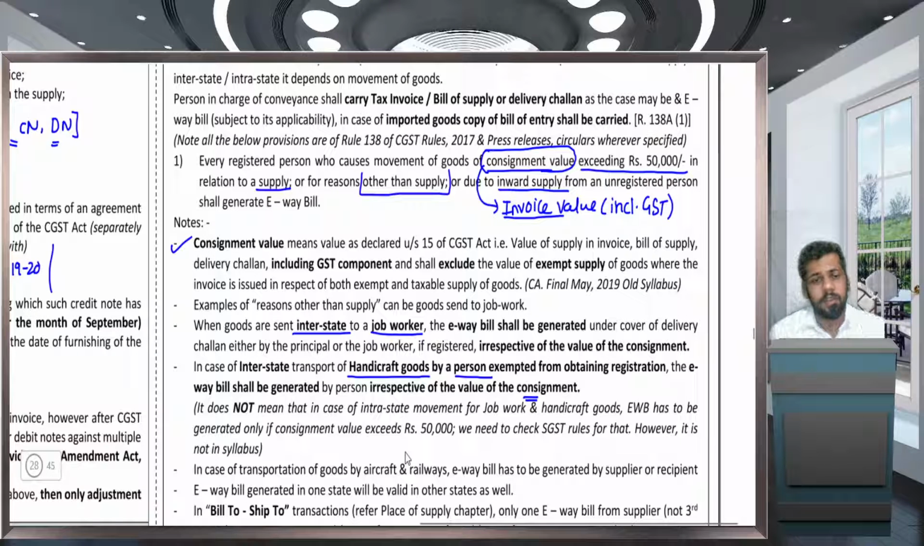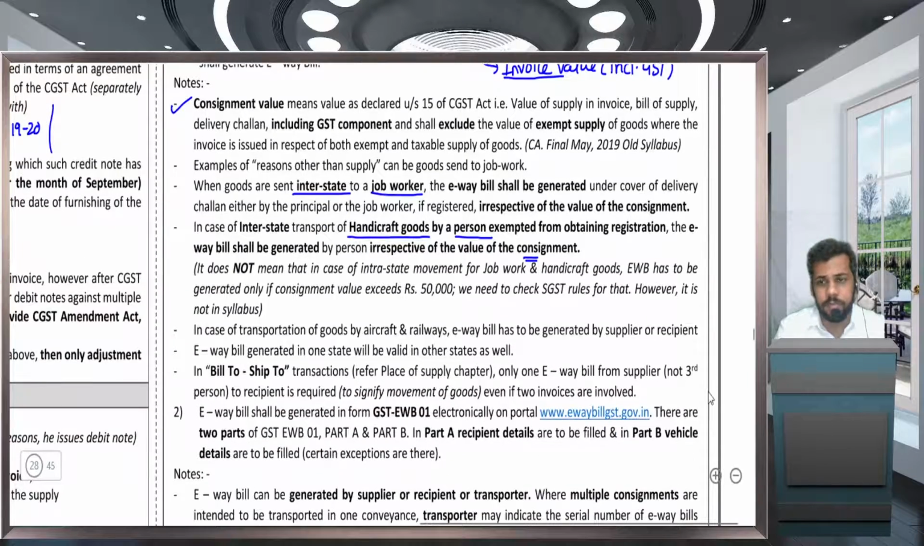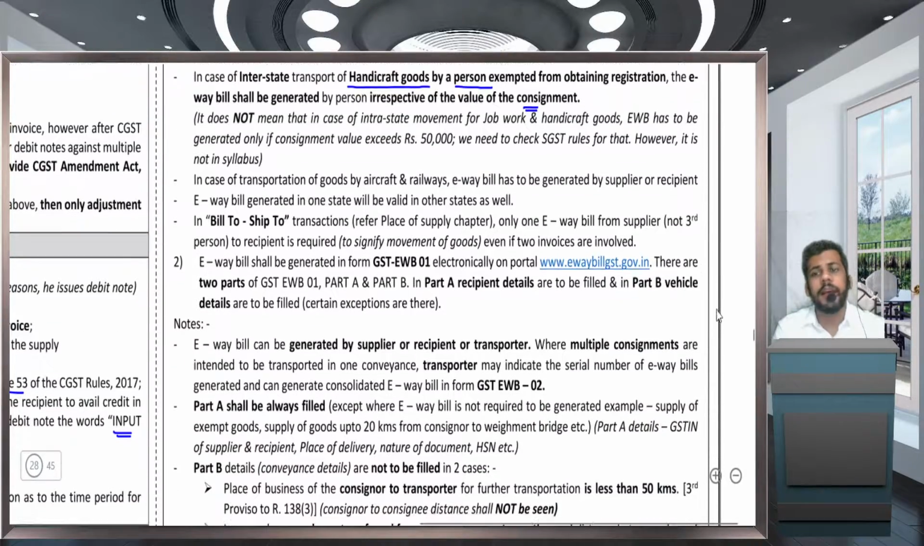Next one. In case of transportation of goods by aircraft and railways, the e-way bill has to be generated by the supplier or recipient and not the transporter. Normally, supplier can generate, recipient can generate, transporter can generate. But in case of aircraft and railways, only the supplier or recipient has to generate. Transporter cannot generate the e-way bill. Next one, an e-way bill generated in one state will be valid in other states as well.